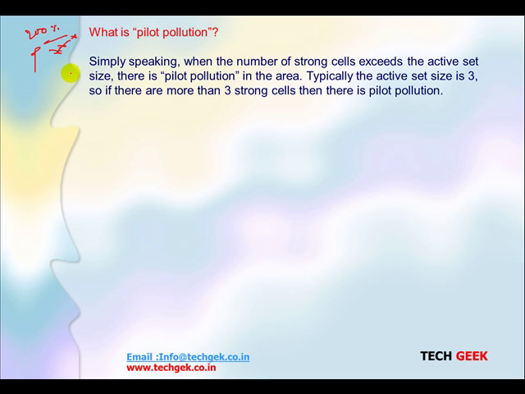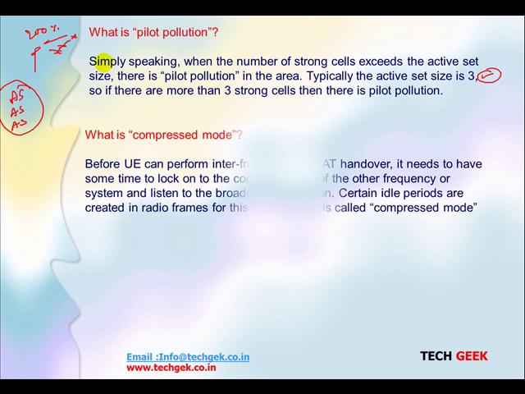What is pilot pollution? Simply speaking, when the number of strong cells exceeds the active set size, there is pilot pollution in this area. Typically, the active set is maximum 3, so we should get 3 active cells. But if we are getting more than 3 strong cells in this area, we call that pilot pollution. So we have AS1, AS2, AS3. This is the normal condition where the UE can get. If we are getting more than these 3, we call that pilot pollution.